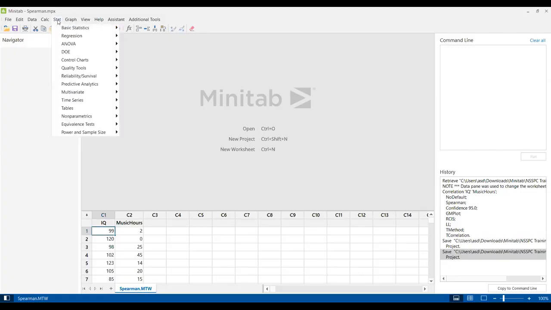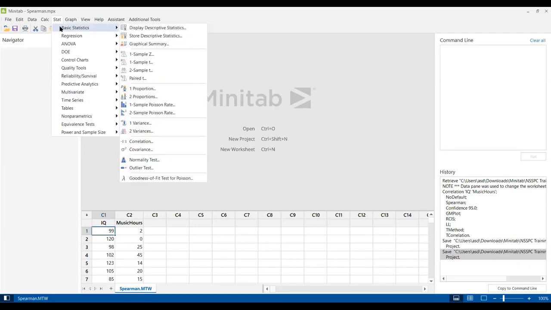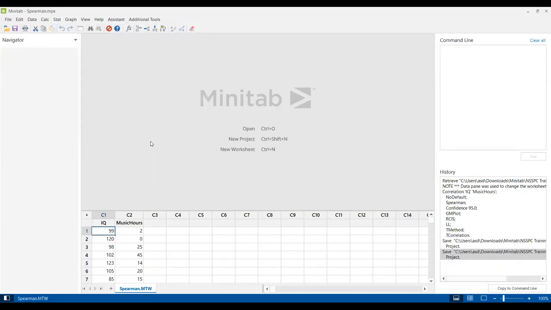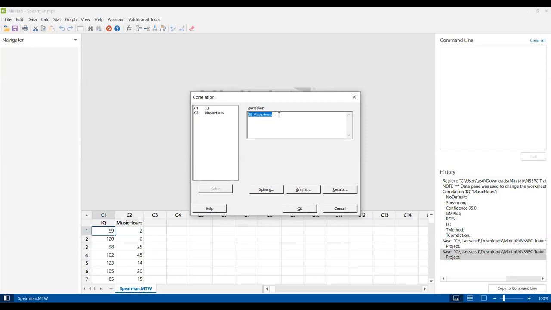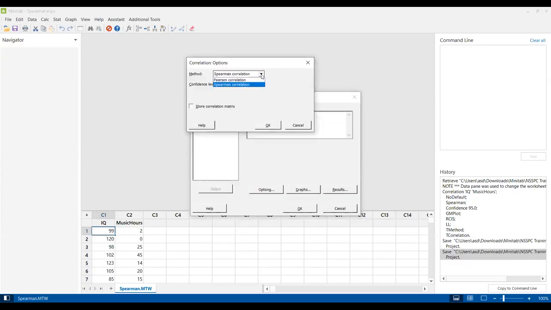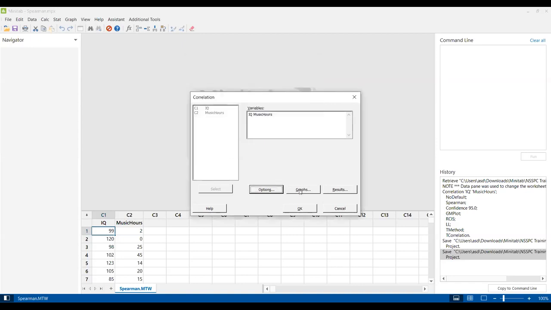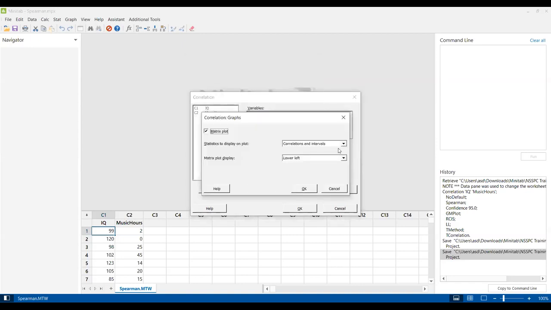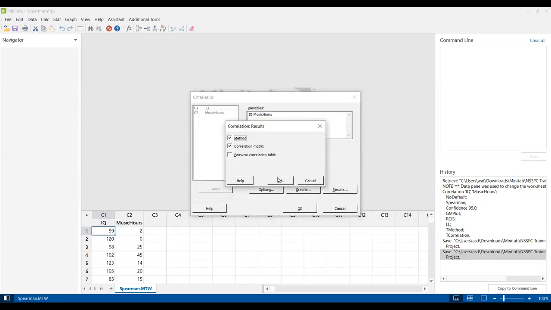So we'll move on to Stat again. We'll go to Basic Statistics, go to Correlation. I think it's already selected. You just need to select, I'll go step by step, one, this and this, and go to Options. Here you need to select Spearman. If it's Pearson, just select Spearman's correlation instead. I want a 95% confidence interval. In the graphs, I want this, and the results is methods, and okay. So I'll just calculate it.